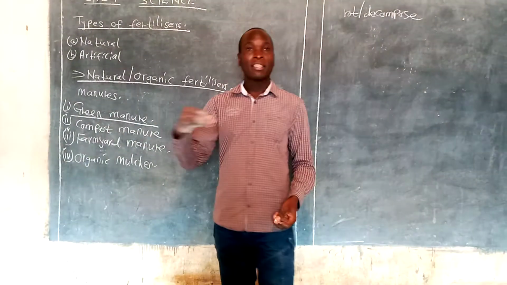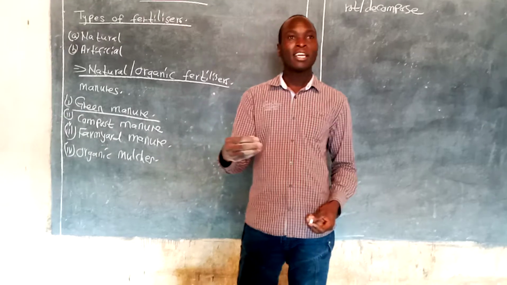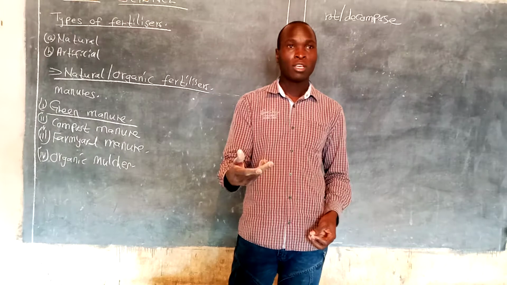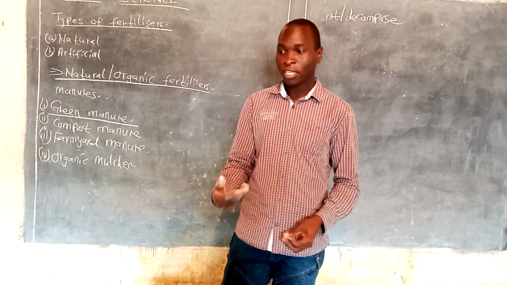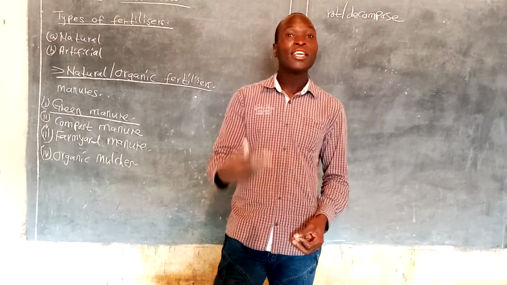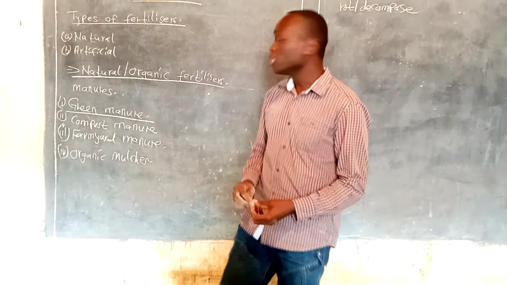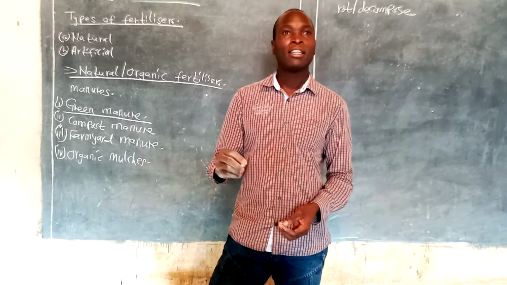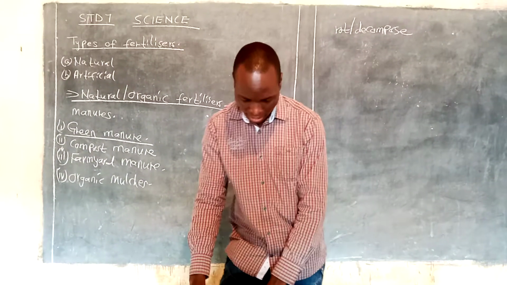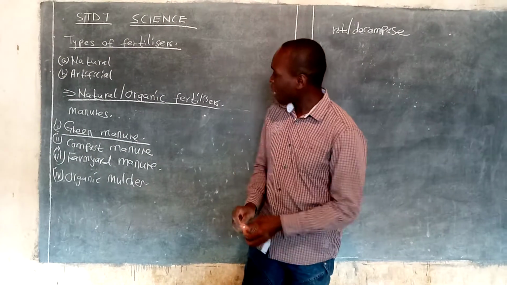Just from the word green, we normally make them back at home using green plants. In most cases, these plants should be leguminous, that is, they should have high nitrogen content. How is the green manure made?